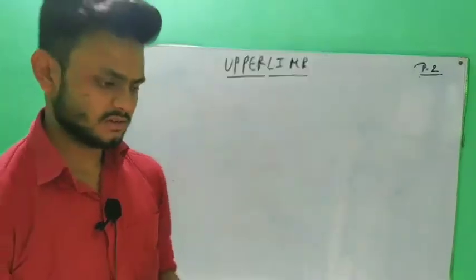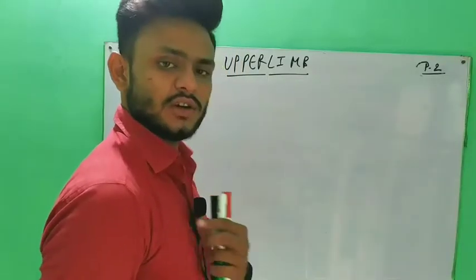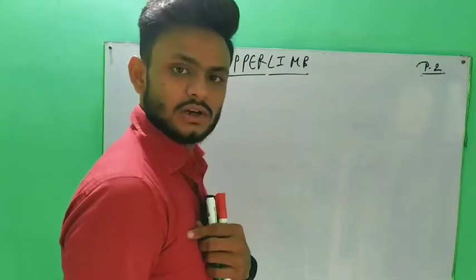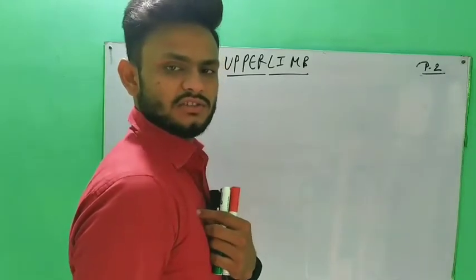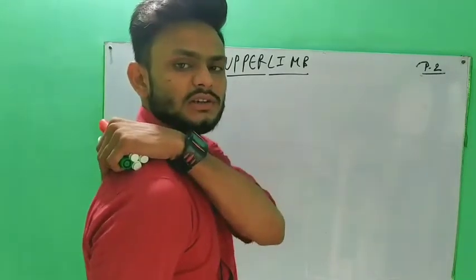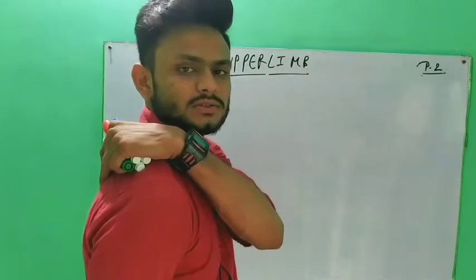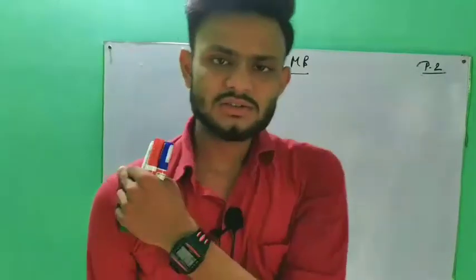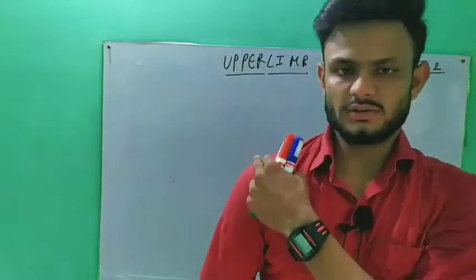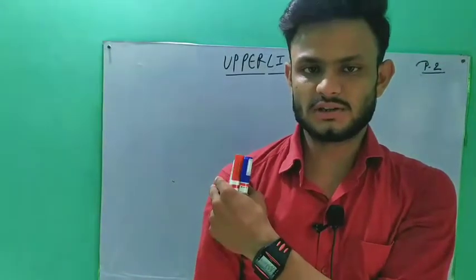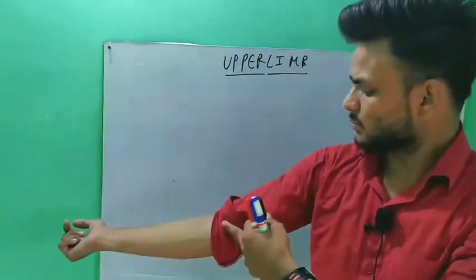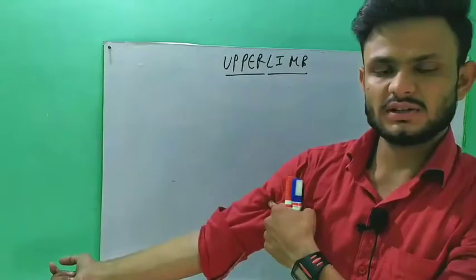Firstly, revise. In front of the chest, this is our pectoral region, and just opposite to the pectoral region is our back. Just over the shoulder joint, this region is called the scapular region, and from the shoulder joint up to the elbow joint, this is our arm.